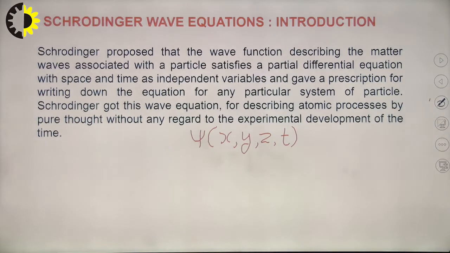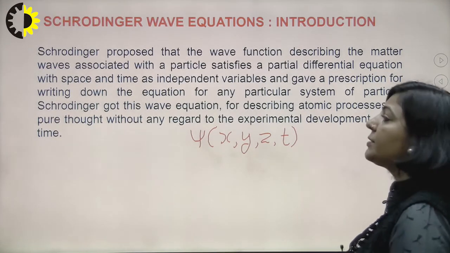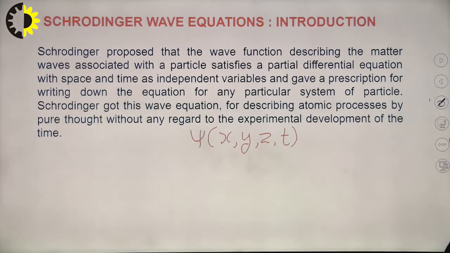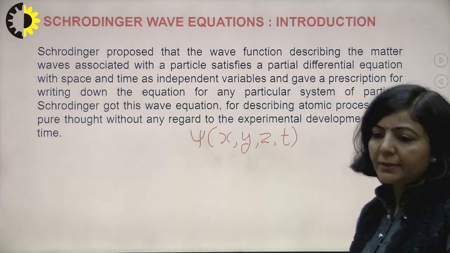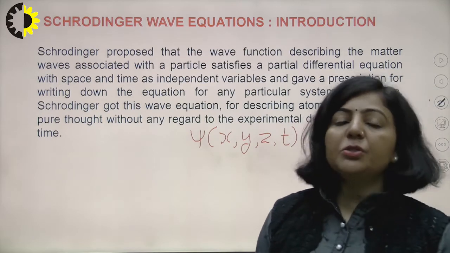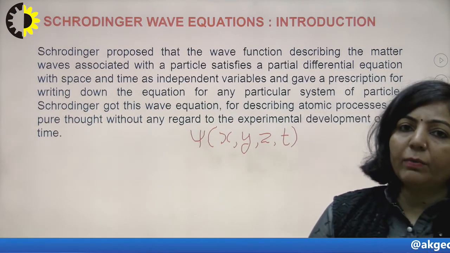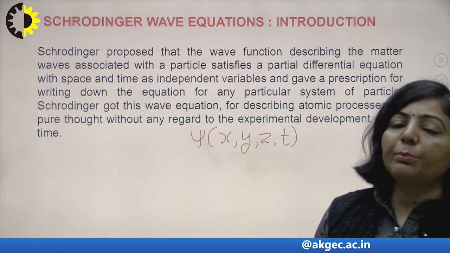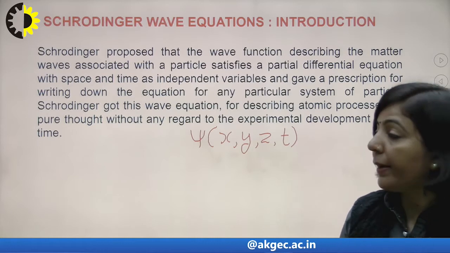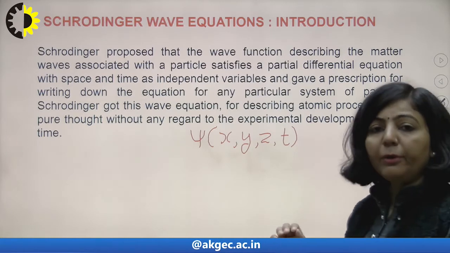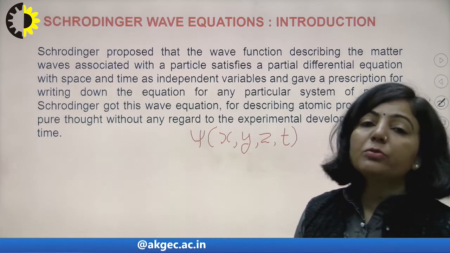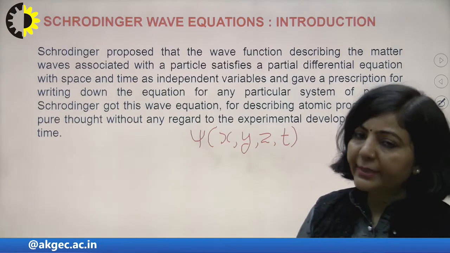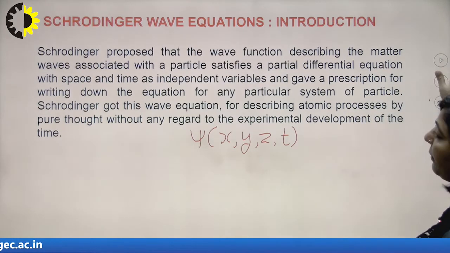Schrodinger got this wave equation for describing atomic processes by pure thought without any regard to the experimental development of the time. So what Schrodinger has done, he had just generalized the electromagnetic wave equation. On the basis of that equation, he proposed a new equation which is known as Schrodinger wave equation, right? And that equation is applicable to describe the wave nature associated with moving microscopic particles. Those particles can be charged, those particles can be uncharged particles, right?